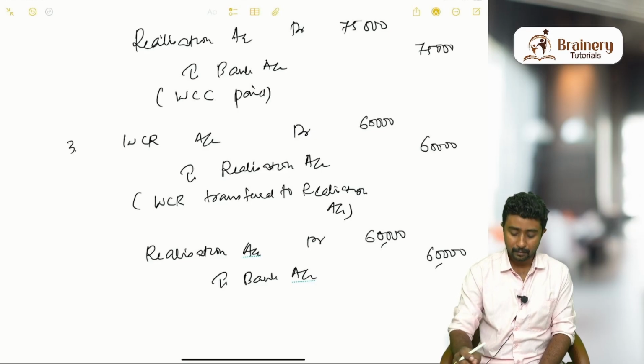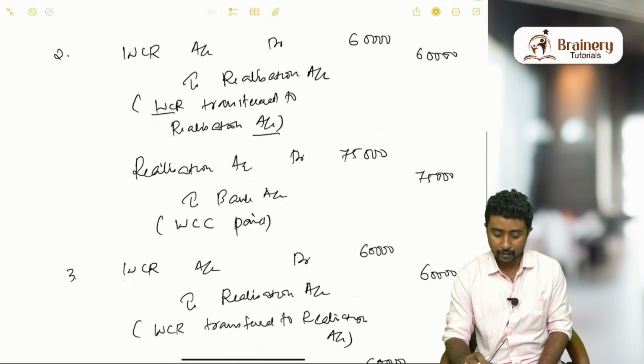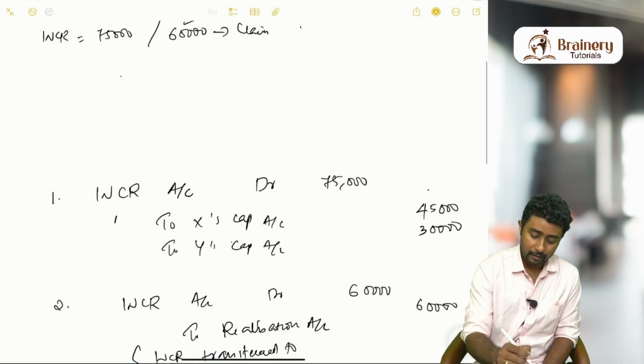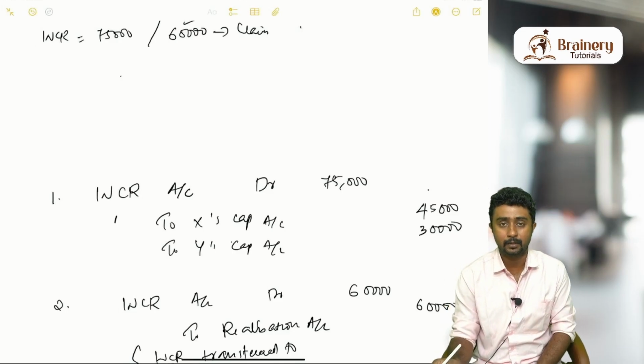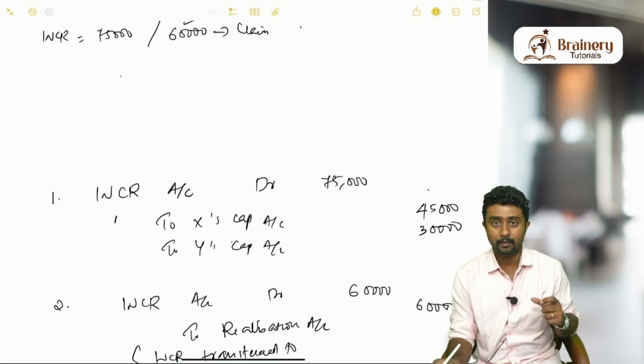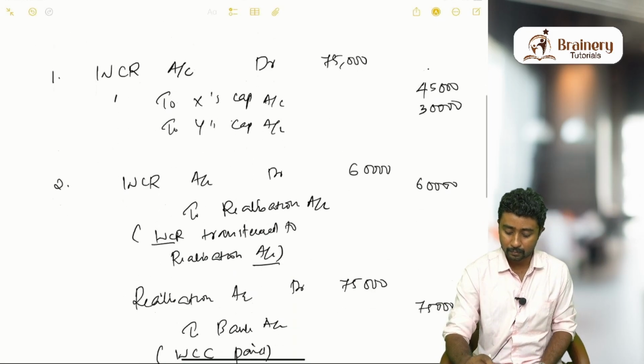Okay, we are paying 60,000. That is also done. What will be the narration? Workmen compensation claim paid, the actual amount we have paid. Now coming to the main part. There was a reserve of 75,000. We have transferred only 60,000 to the realization account. So still 15,000 is there, right, in reserve.